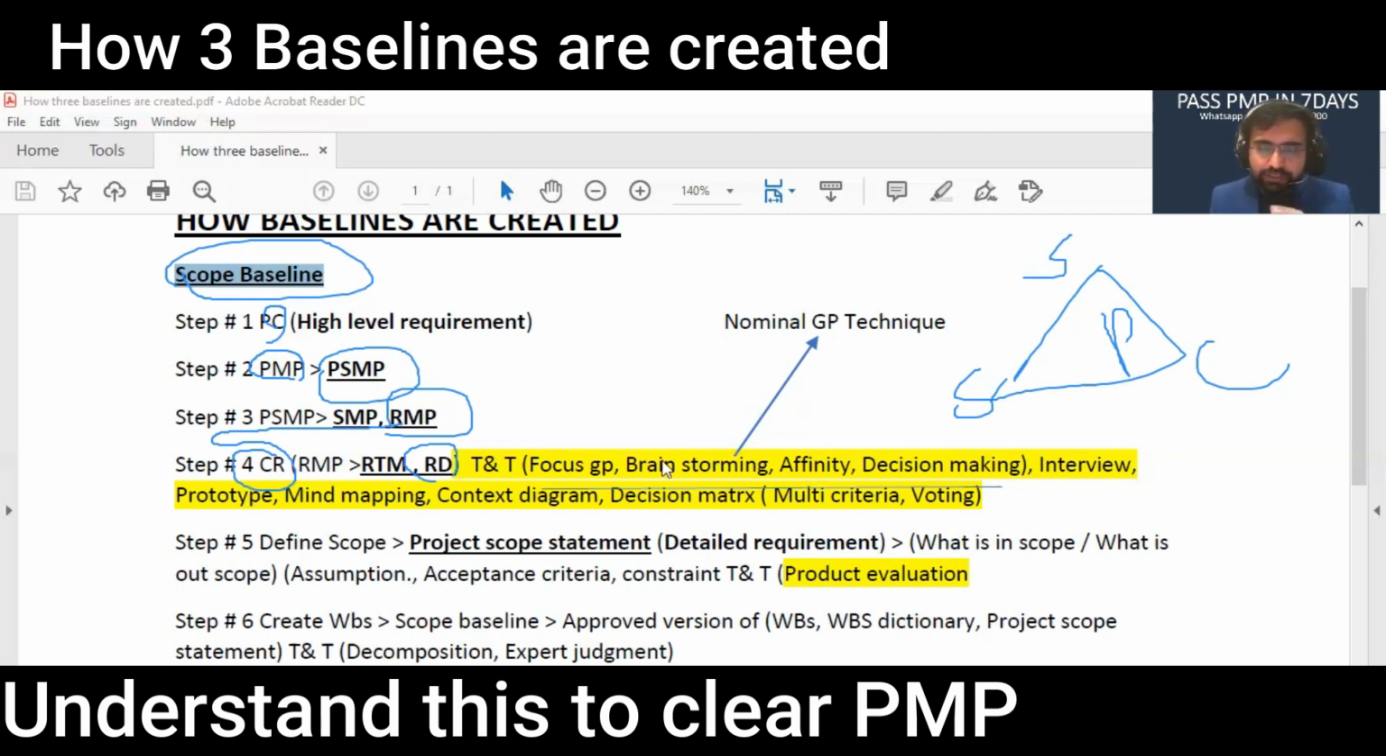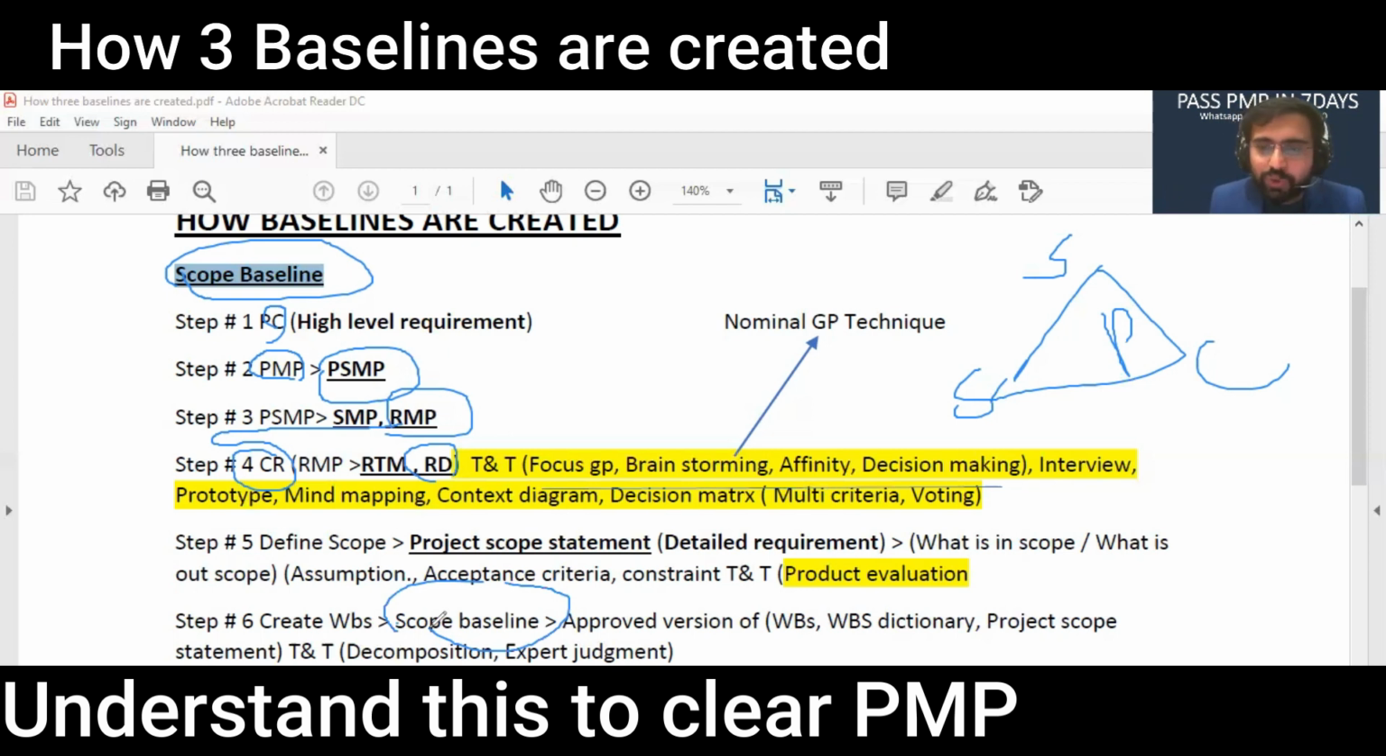Then we move towards creating the work breakdown structure. Here, our baseline is created. Now, the scope baseline is created here. Scope baseline is a combination of the project scope statement, the work breakdown structure, and the work breakdown structure dictionary, the approved version of these. Here the tools and techniques are very simple, decomposition and expert judgment. And that's it. You have your one baseline in less than 2 minutes.